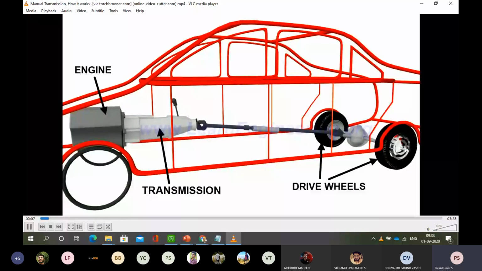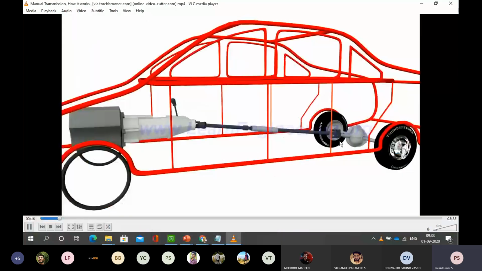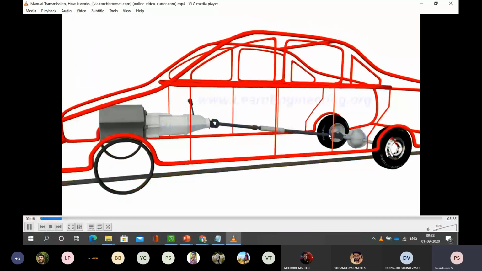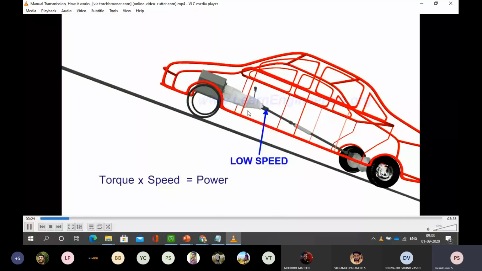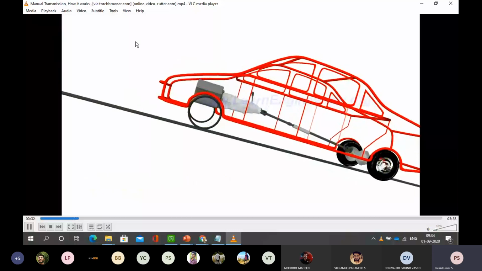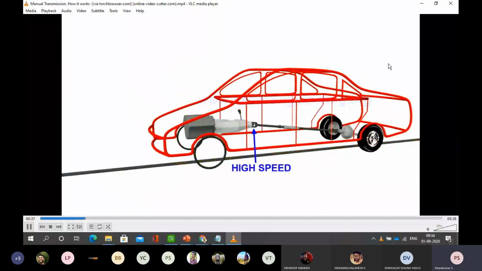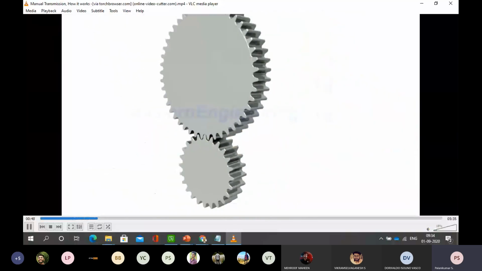Here the engine and transmission are coupled to the differential, so automatically the wheel moves. Whenever the vehicle moves in the upward direction, the same amount of propulsion power is produced, but the speed is reduced and the torque is more. Why more torque? Tractive force. When the vehicle moves upward, four different resistive forces are offered. During normal horizontal operation there won't be much of that. So this is how the power is transmitted to the gear.